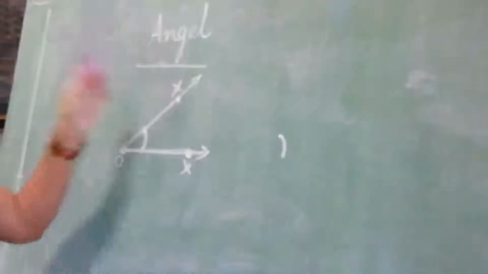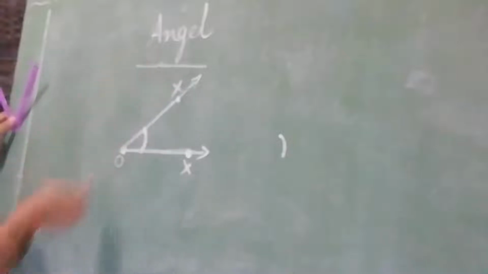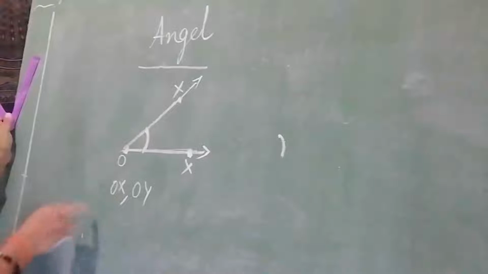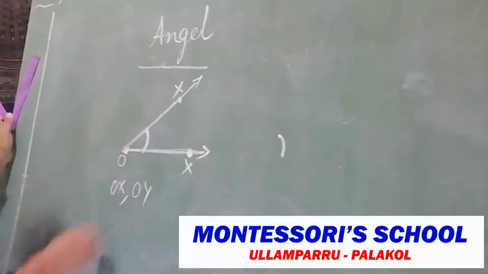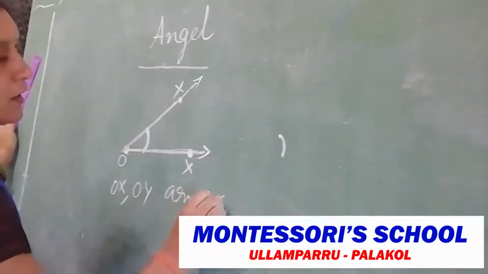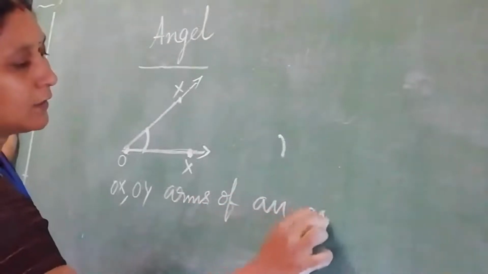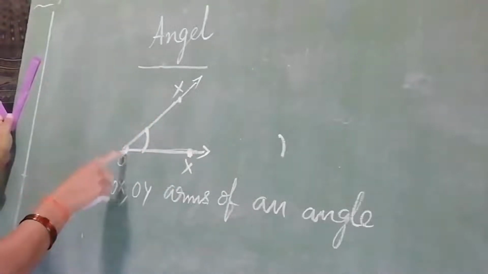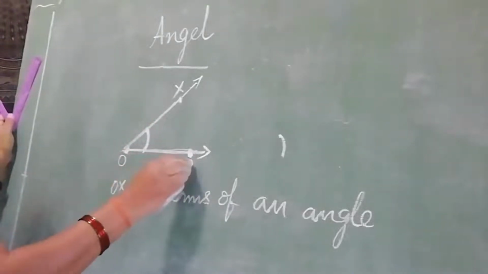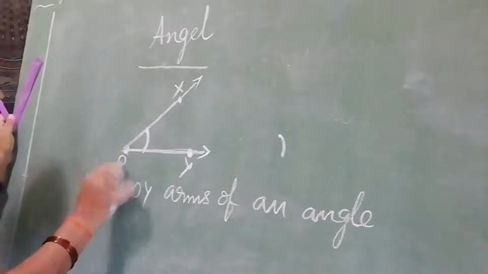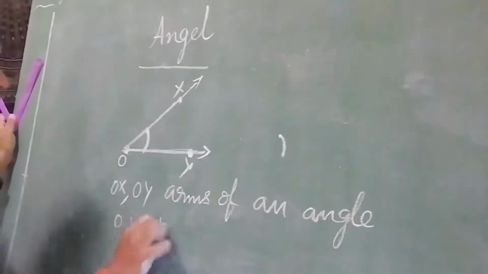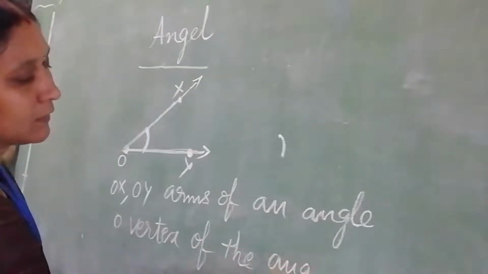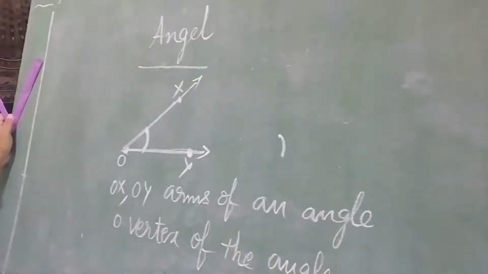Now, what are the parts of an angle? See, OX and OY. In an angle, OX and OY are the arms of the angle. How many arms are there? Two arms are there, OX and OY. O is the vertex of the angle.